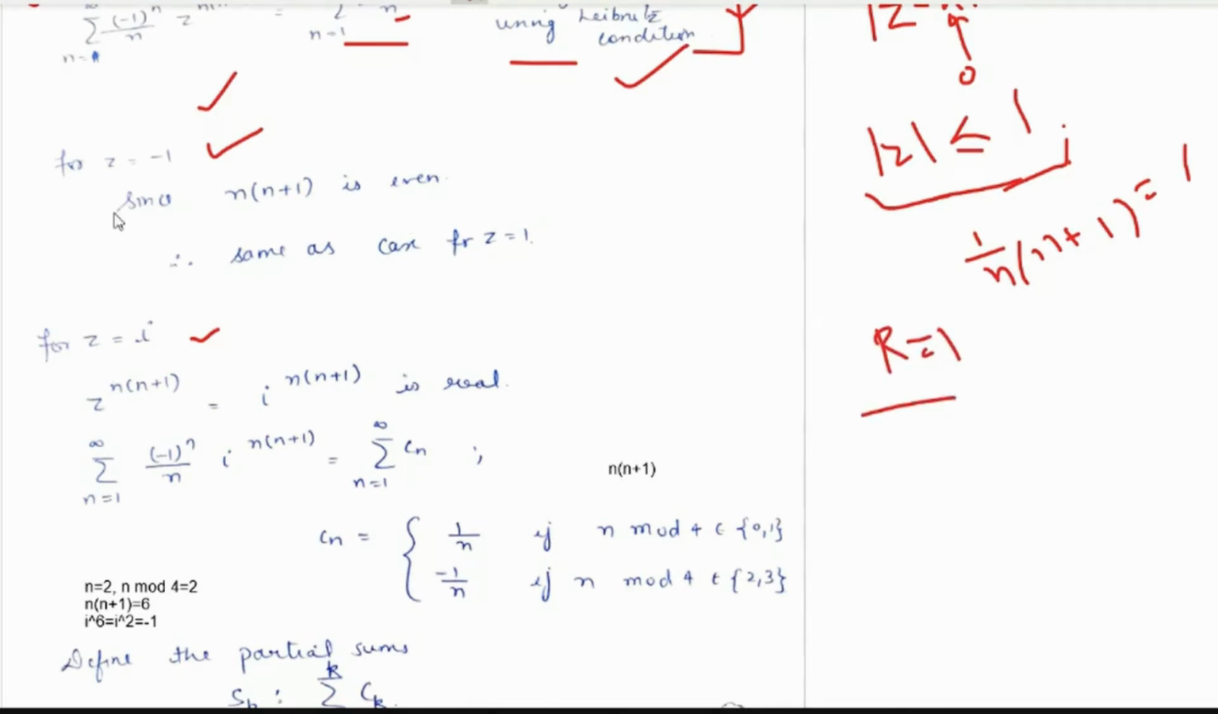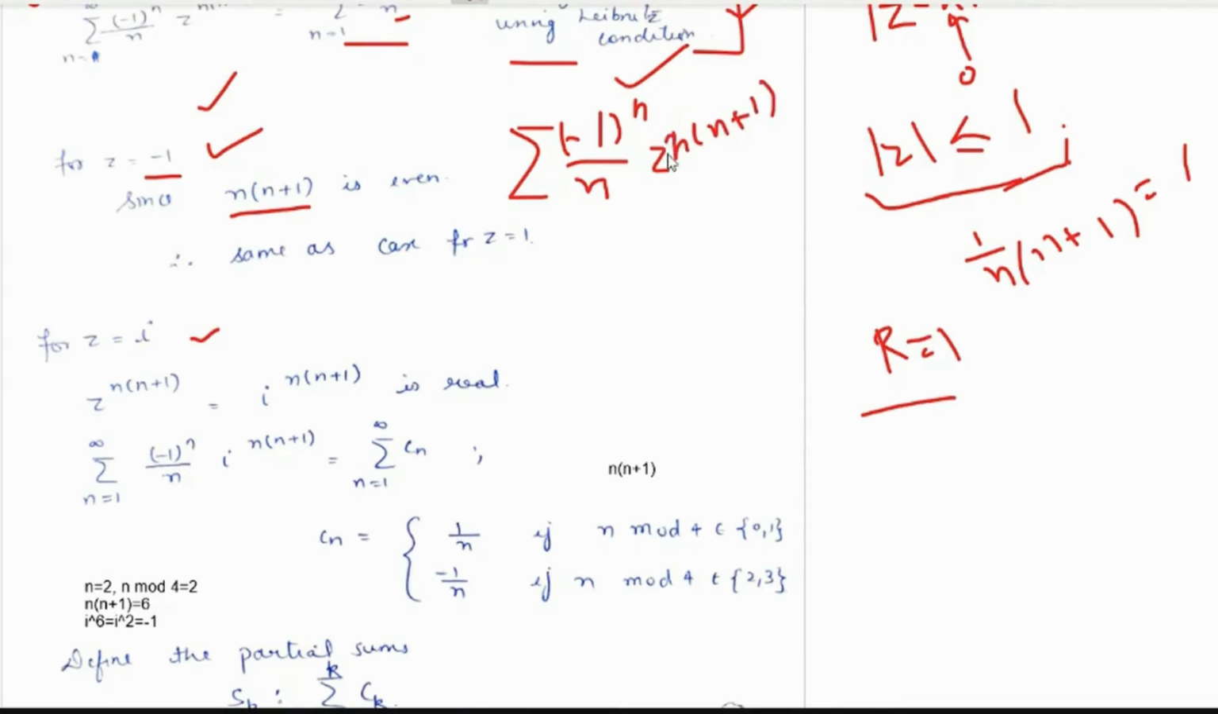Now, if z is equal to -1 we are given, then since n into n plus 1 is always even, right? n into n plus 1 is always even. So therefore the case would be the same as for z equals 1, because then we would have the series summation (-1)^n upon n. Now in the product we have z to the power n into n plus 1, right?